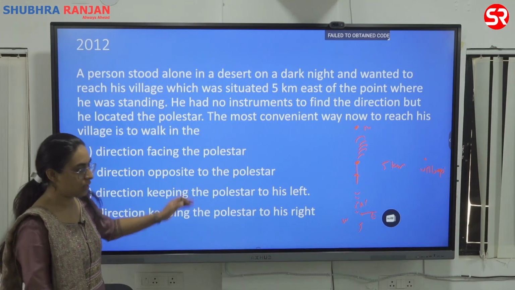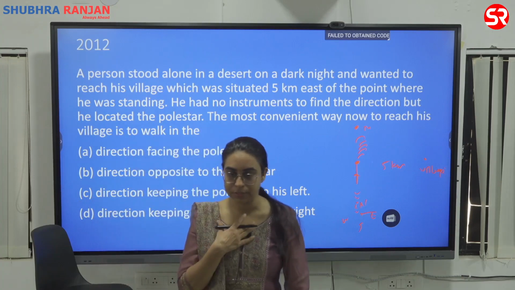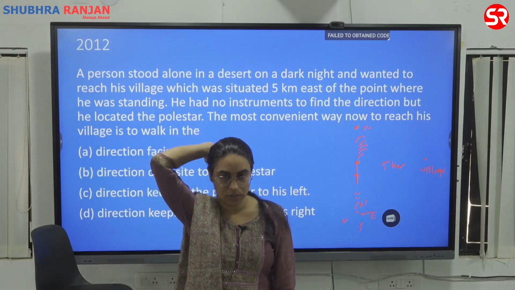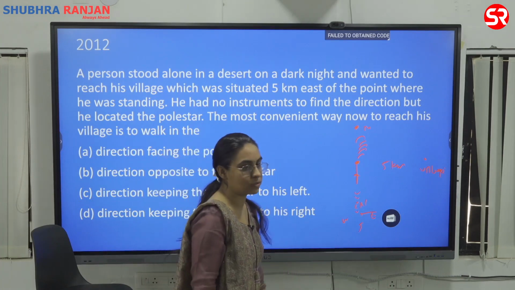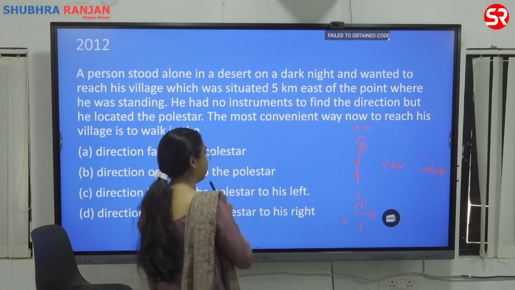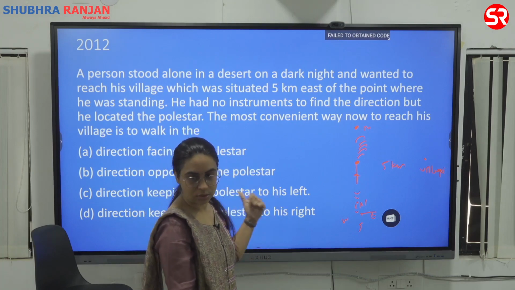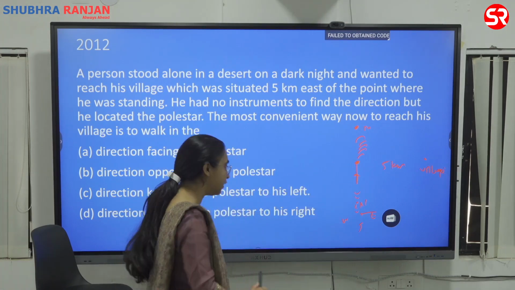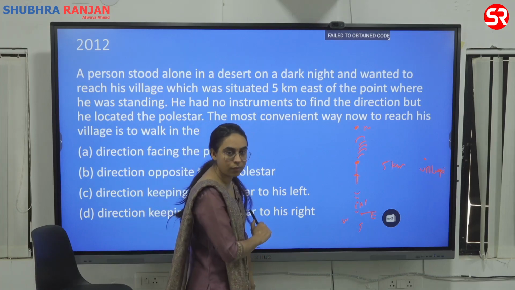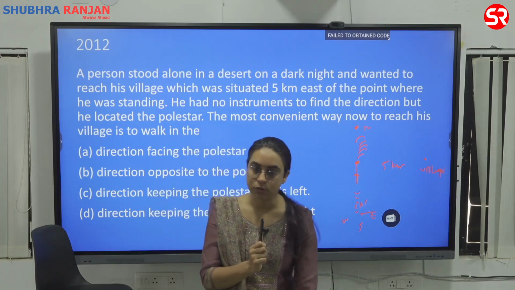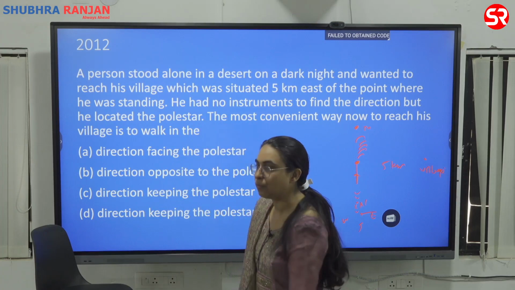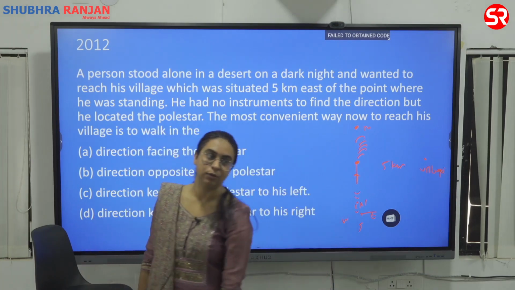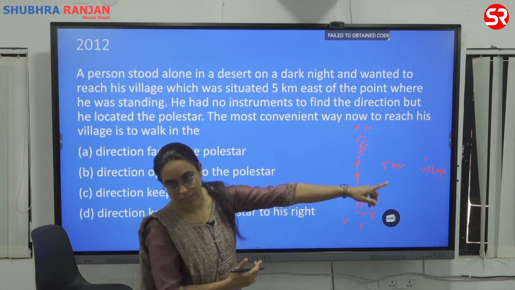Suppose I'm standing here. This is that. Where is my village? Right? This is pole star. I could spot the pole star. Okay? So this is pole star. Therefore, this becomes north. This becomes east. This becomes west. You become south. So if I walk in the direction of pole star, I'm going towards north. If I walk opposite from the pole star, I'm going towards south. If I keep the pole star to my right, I'm walking towards west. If I keep the pole star to my left, I'm walking towards east.